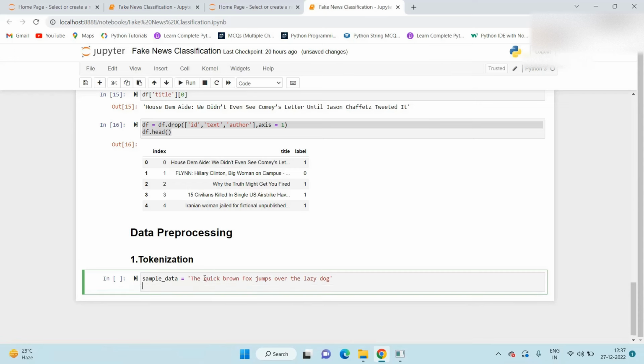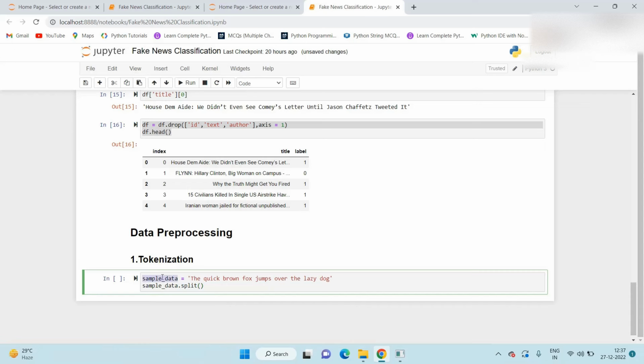Here, we can use one simple thing, the sample underscore data dot split function. Whenever we have a string dataset and we want to convert it into a list of words, in the string class there is one function available, string dot split.